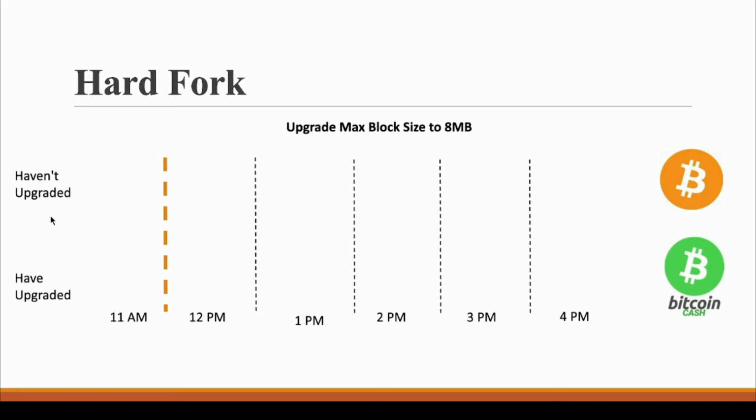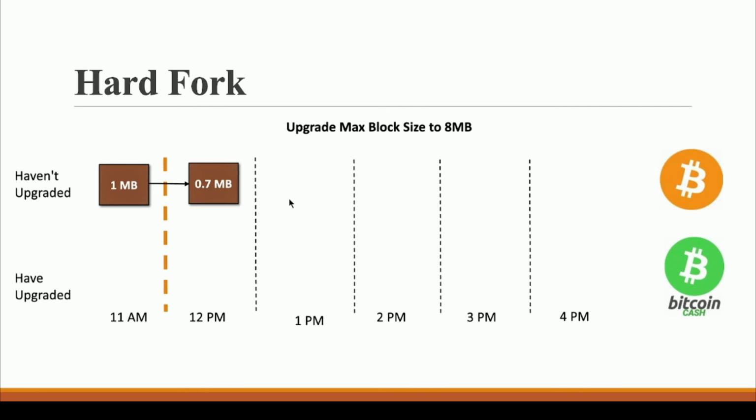Now let us understand this with the help of an example. So this is the line after which people have a choice that they can either go to 8 MB blocks or they can remain at 1 MB blocks. So let's say our 1 MB block is mined at this point by this Bitcoin community, okay? And after some time, at 12 p.m., let's say they mined one more block that is of 0.7 MB. And since 0.7 MB is less than 1 MB, they can mine this particular block, right?